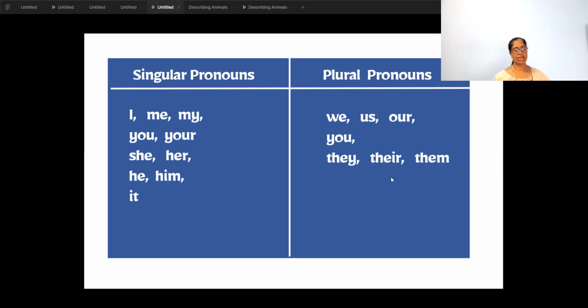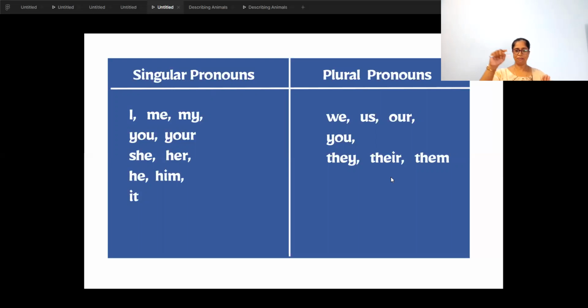Now, the next concept that you have to understand, children, is very simple. You all know it. It is singular pronouns and plural. We have coincidentally learned it while I was explaining. Only just a table so that it is clearer to you. Singular pronouns are I, me, my.